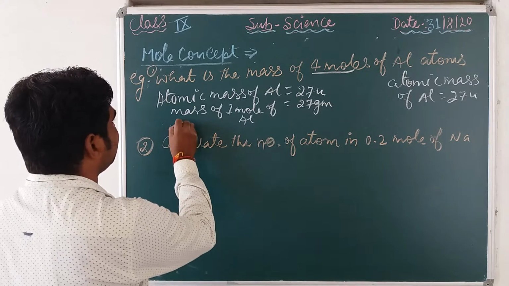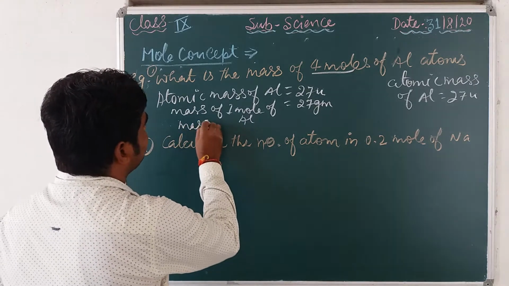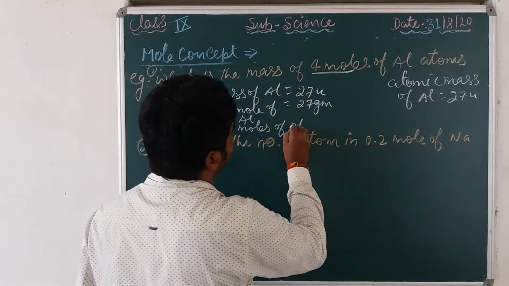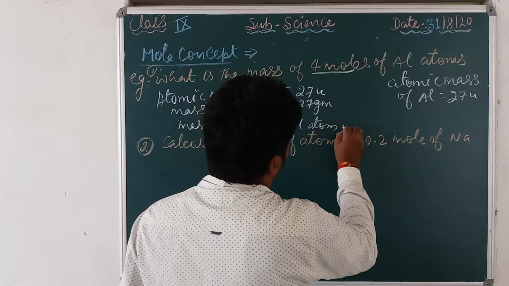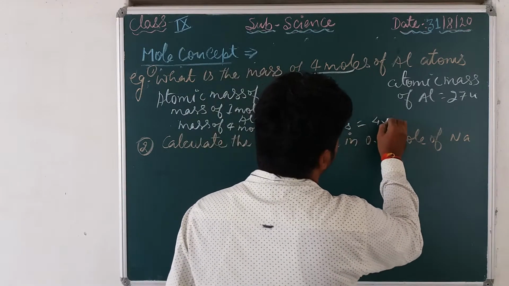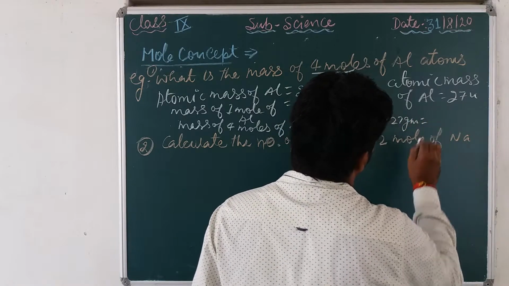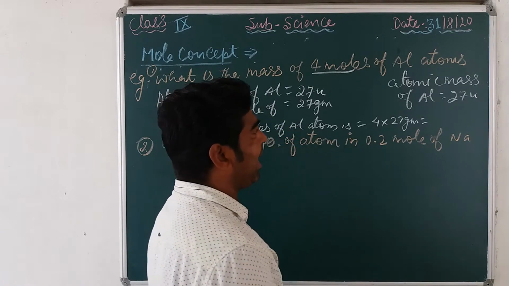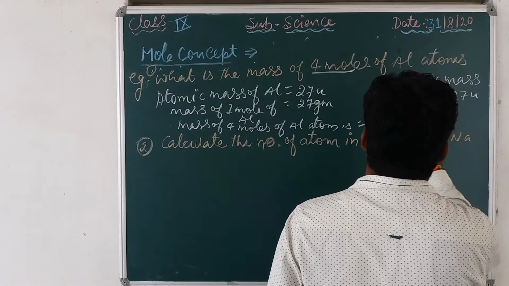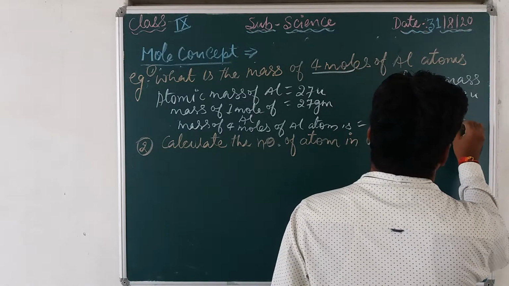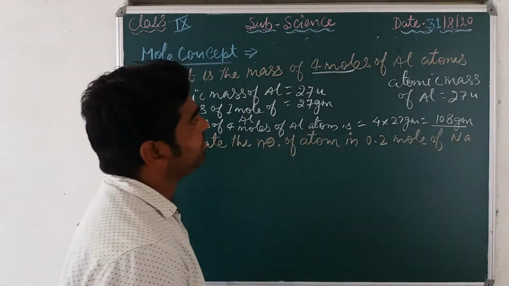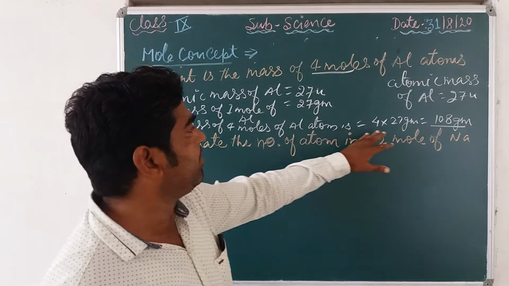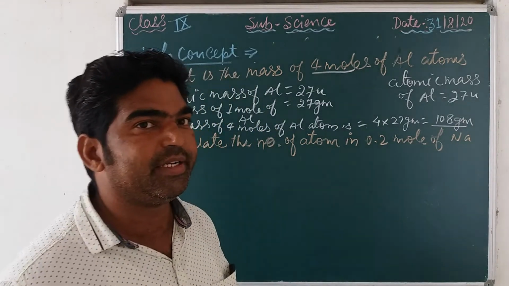So therefore the mass of 4 moles of aluminium atoms is 4 into 27 gram. By multiplying we get the answer: the mass of 4 moles of aluminium atoms is 108 gram.